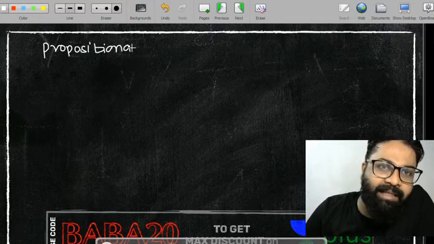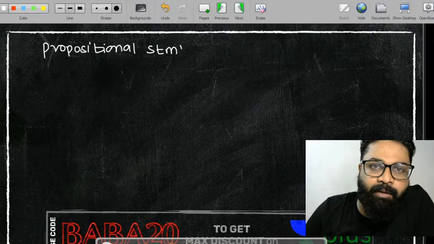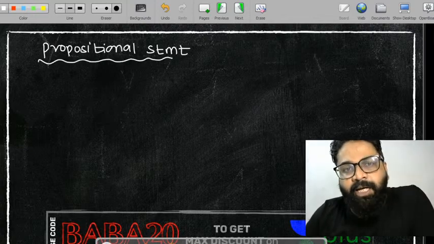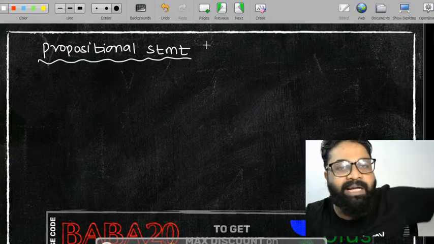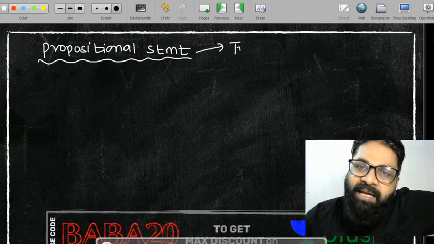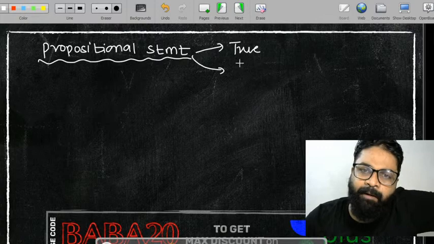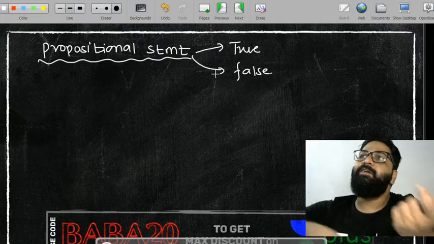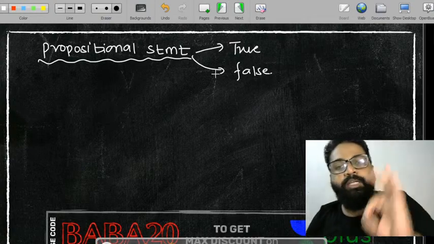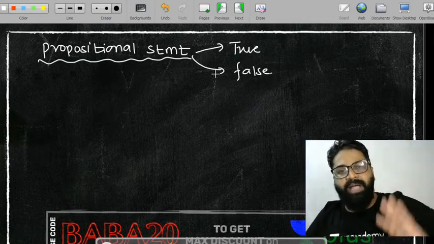तब यहाँ पे क्या आता है? तब यहाँ पे आता है आपका propositional statement. So what is a propositional statement? Propositional statements are factual statements जो मेरे को facts बता दे. क्या facts बताएगा? कि या तो वो सही है या तो वो गलत है. मेरे को डिलेमा में नहीं रखेगा कि सही भी है गलत भी है. No, it is going to be either true or it is going to be either false.